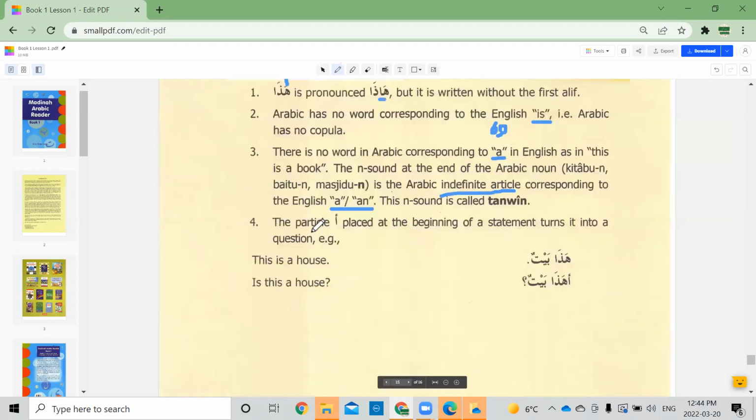Okay, what else? When we place the alif at the beginning of the statement, it turns it into a question. So for example, Haza baytun, this is a house. When we add the alif here, it makes it into a question: Is this a house? And then you have to answer using naam or la.